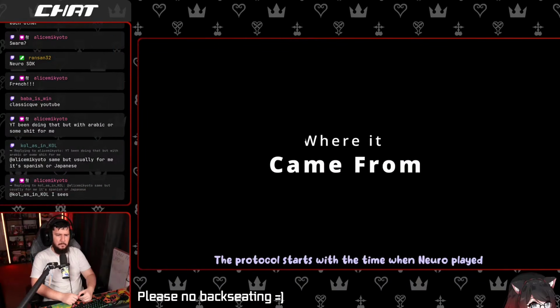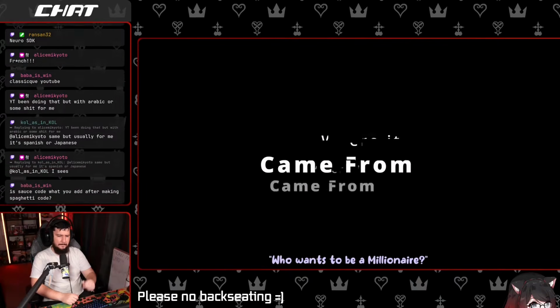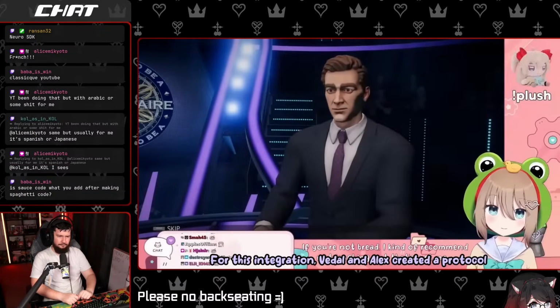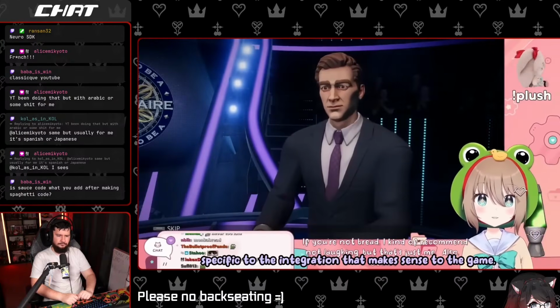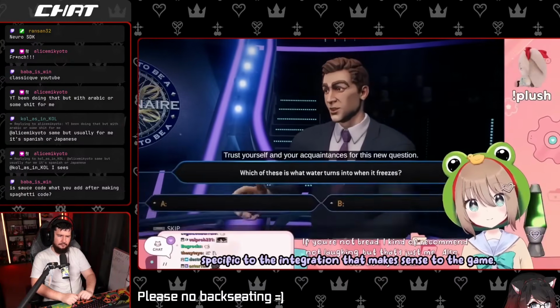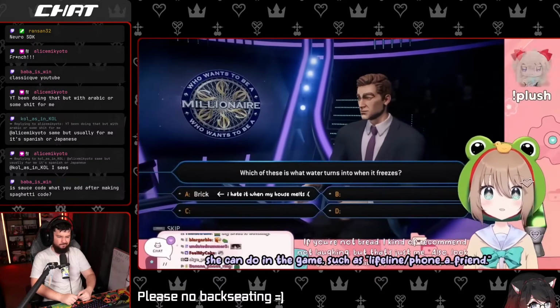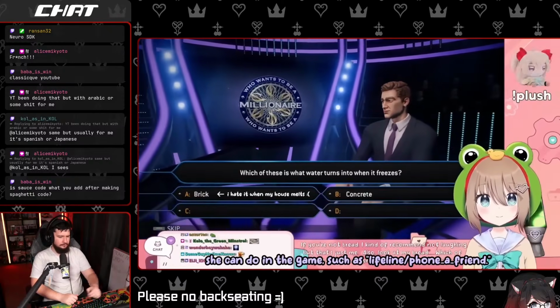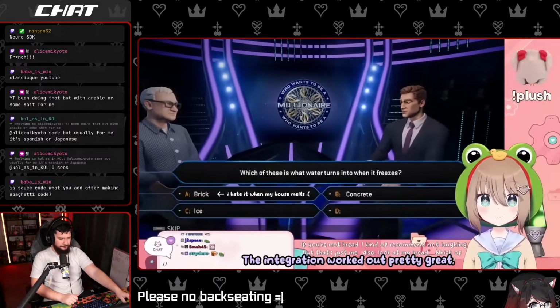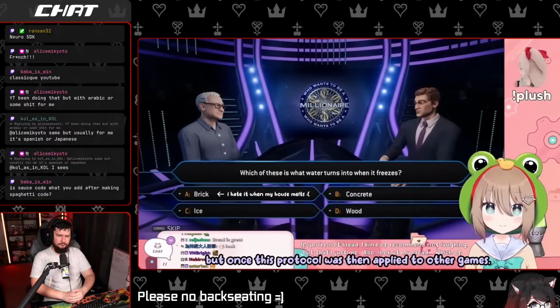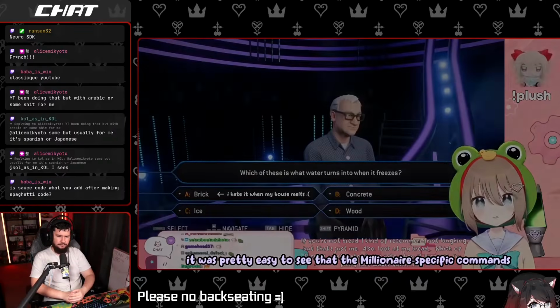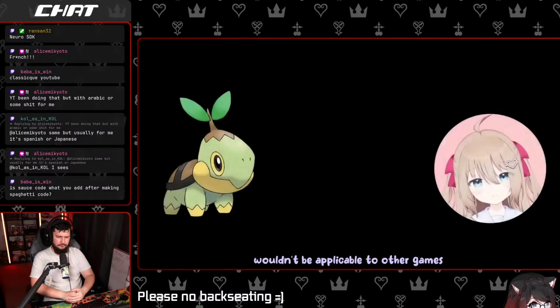The protocol starts with the time when Neuro played Who Wants to Be a Millionaire. For this integration, Vedal and Alex created a protocol specific to the integration that makes sense to the game, with different commands taking names after the various things she can do in the game, such as lifeline/phone a friend. The integration worked out pretty great, but once this protocol was then applied to other games, it was pretty easy to see that the millionaire-specific commands wouldn't be applicable to other games.